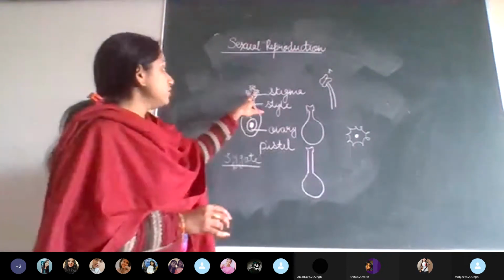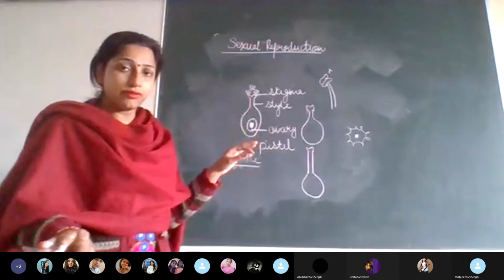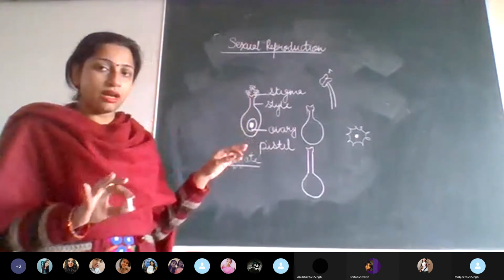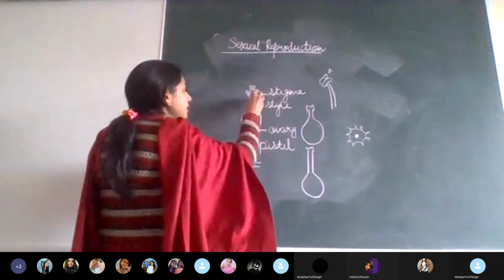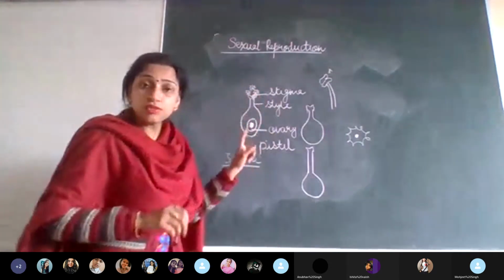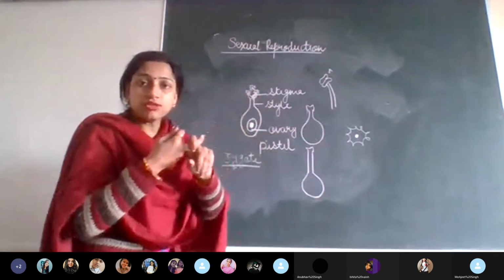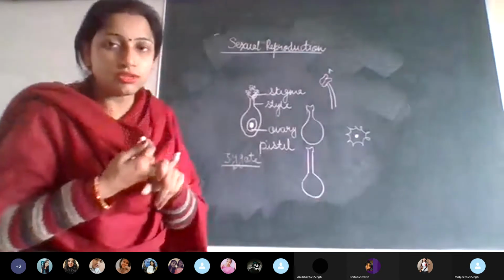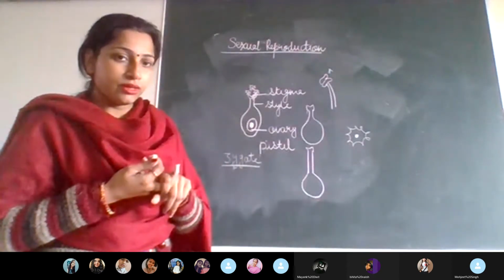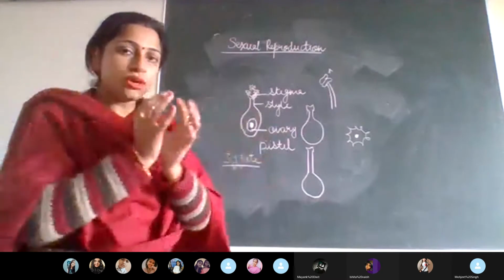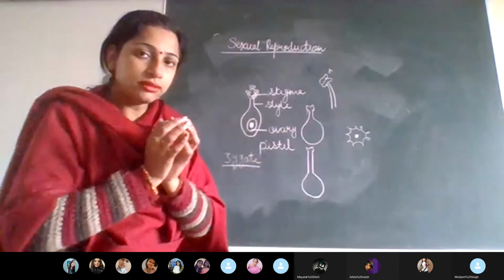Fine. I'll be explaining this pollen tube to you again when we talk about fertilization, but now just understand that this pollen tube is going to come out like this, and it has to reach where the fusion has to be done. What does it need to combine with?